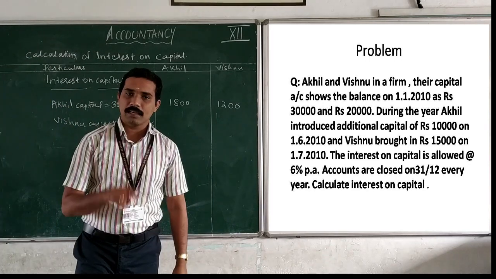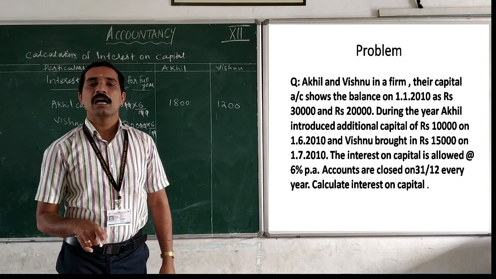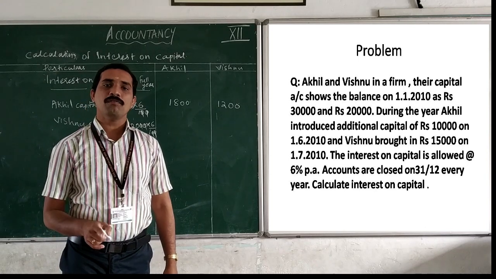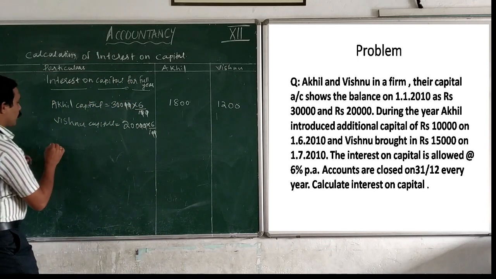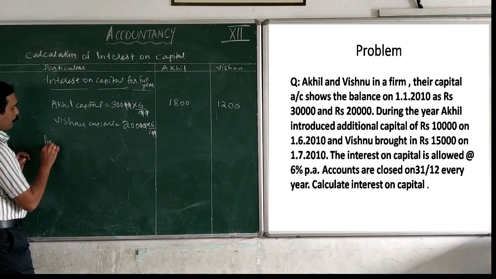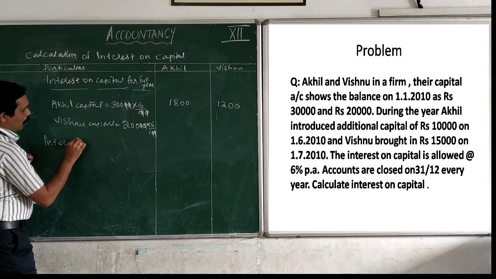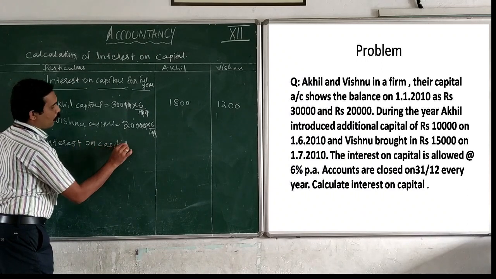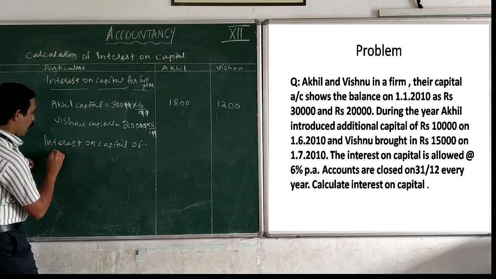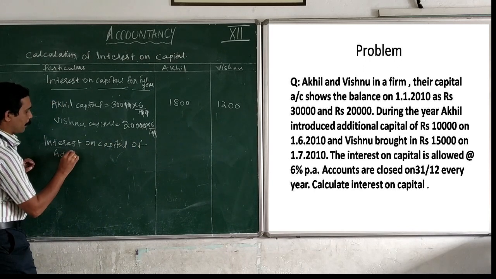After that, we can calculate the interest on capital of additional capital. So next we write: interest on capital of additional capital.